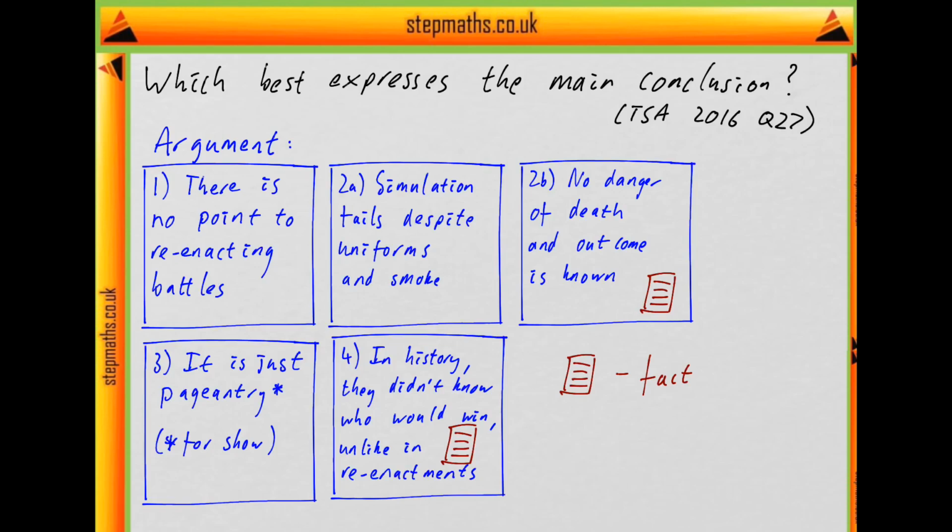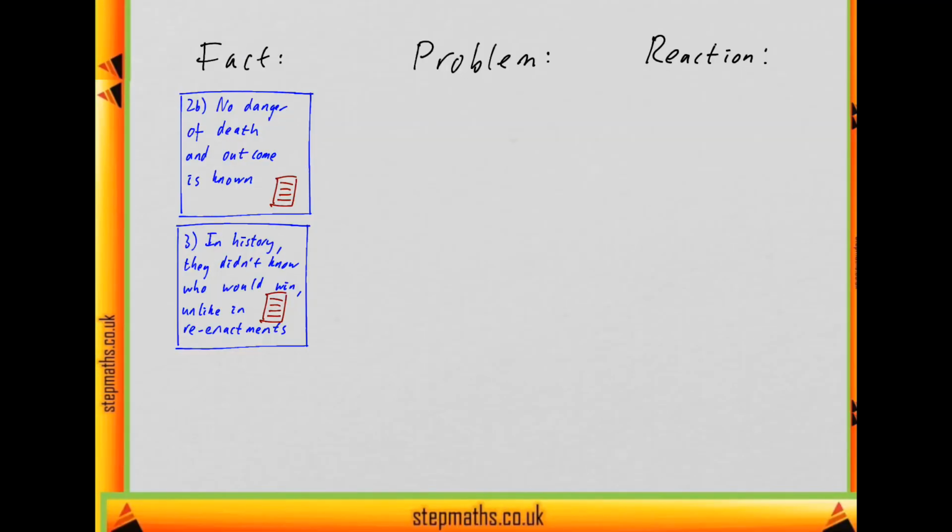Okay, so now let's look at the structure of this argument and try to figure out what the main conclusion is. So first of all, the writer doesn't say anything should happen, so this isn't proposing a solution, it's more about their reaction to an issue. And we've already noted these two facts, saying that in reenactments there's no danger of death, the outcome's known, unlike in history.